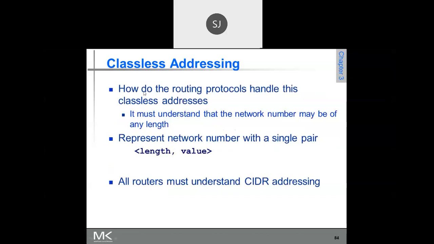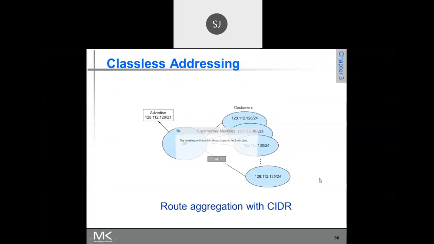So how do we route the protocol? This is the length and value: represent the network number as a single pair, the length of the network and the value. Now just see here, these are all the customers. 128.112.128.0, all these things are there.